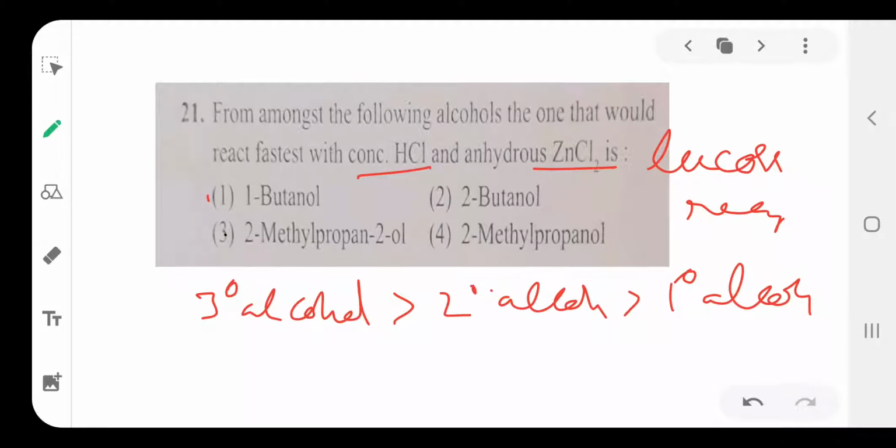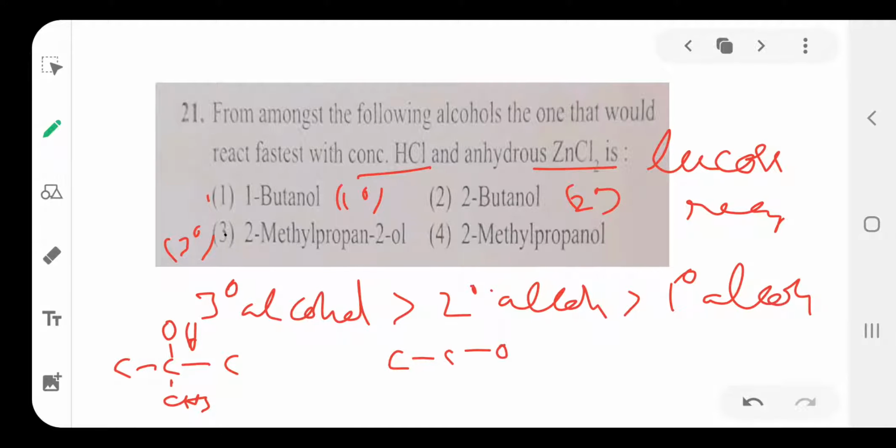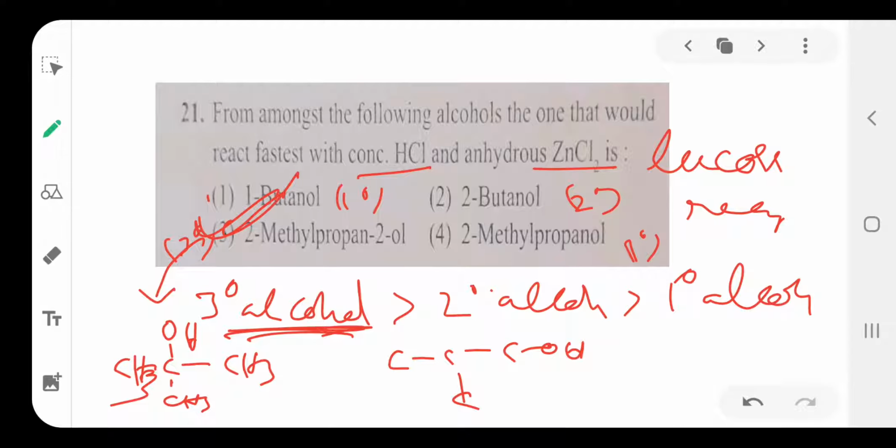1-butanol, this is a primary alcohol. 2-butanol, a secondary alcohol. 2-methylpropan-2-ol, which means propane with a 2-methyl, and 2-ol means this is tertiary. So this is a tertiary alcohol. Last, 2-methylpropanol. Propanol means this one. 2-methylpropanol is a primary carbon. This is also primary. Then which one is fastest reactive? Tertiary is more reactive. Option 3 is correct. This is option 3, 2-methylpropan-2-ol. Tertiary alcohols react fastest with Lucas reagent, then secondary and primary. Option 3.